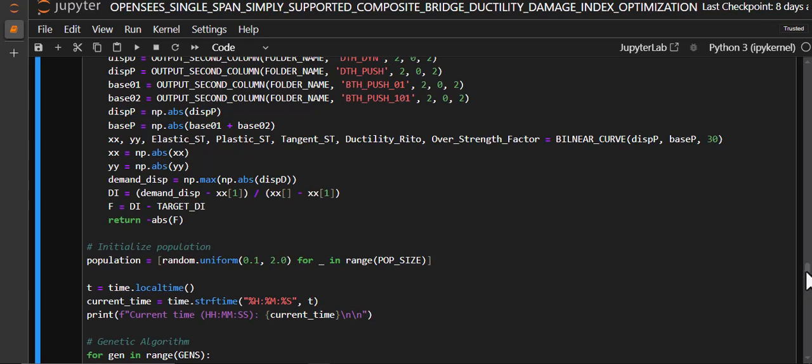So I defined 8 different optimization algorithms for calculating the best damage index fitted analysis. You see, I didn't run most of them because it takes so much time. But the code is available on my GitHub, and you can change it with your own.